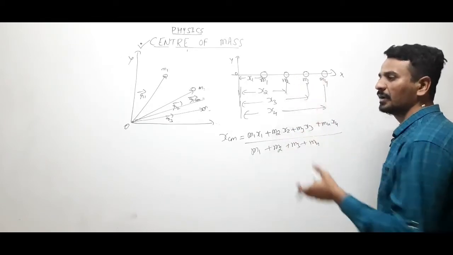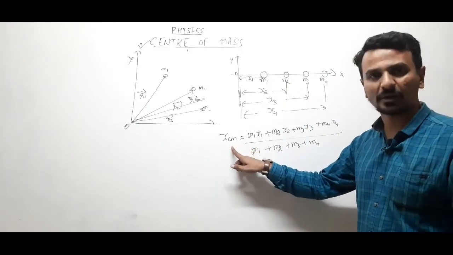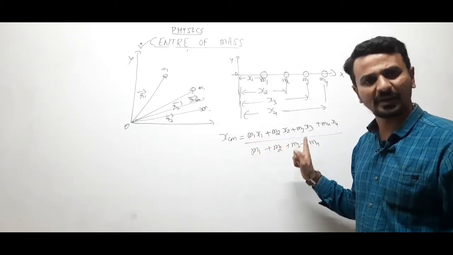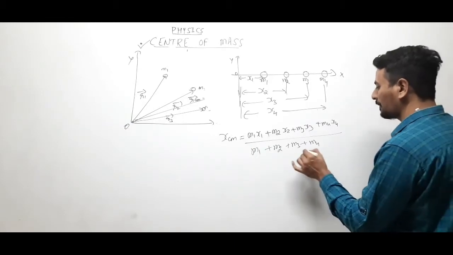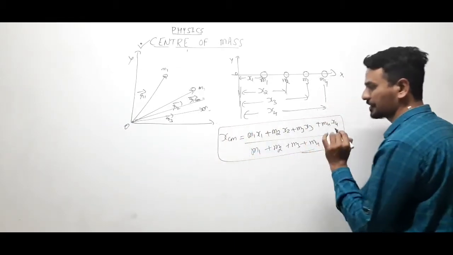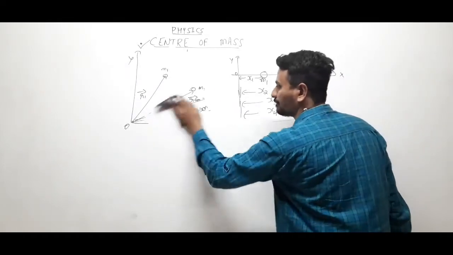Clear? If they were located along y, then the formula will be y of CM equals to M1 y1, M2 y2, M3 y3. Clear? Okay. See, based on these formulas, let us solve few questions.